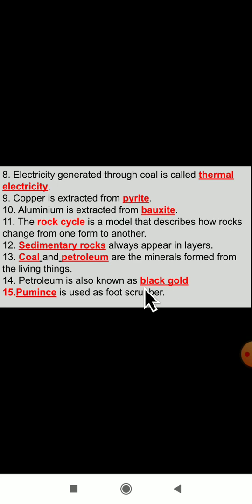These are some of the fill in the blanks I have chosen from this lesson. You have to read and write them two times in your rough book, and send a picture of that homework to my number. In the next video class, we will see some of the question answers also.